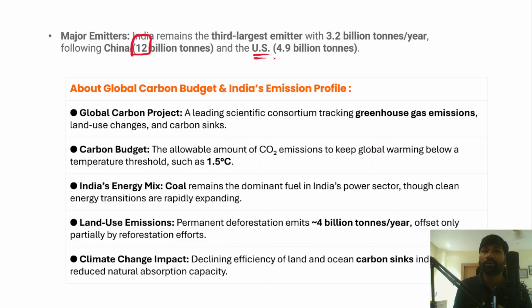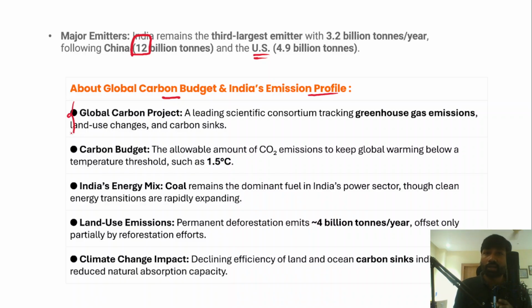It has been emitting 4.9 billion tons of carbon every year. So these three countries are the major emitters of the greenhouse gases in the world. So let's understand the global carbon budget and India's emission profile in this context. Now this report has been published by the Global Carbon Project.